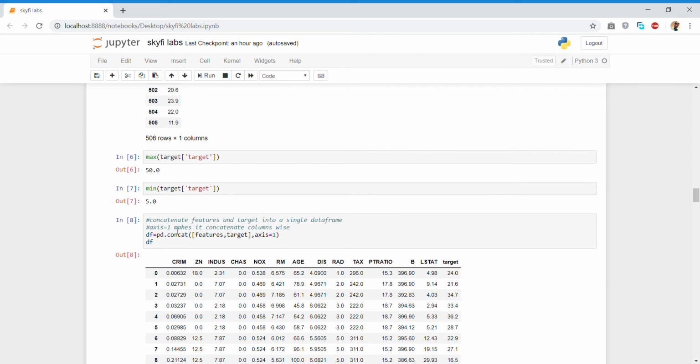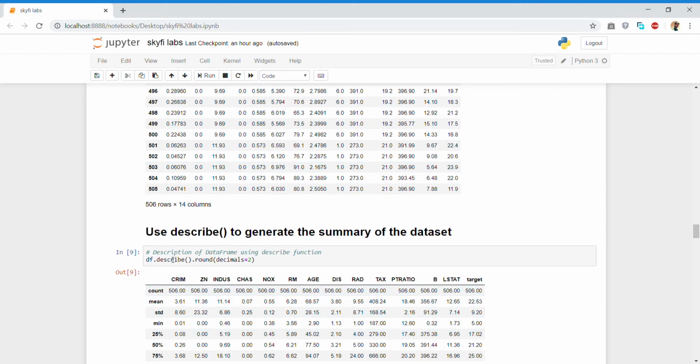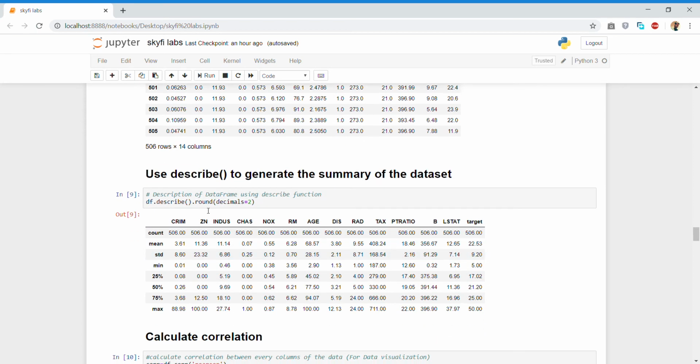Now concatenate features and target into a single data frame by using the pd.concat function. Here target values are concatenated with the features values. Now descriptions of the data frame by using the describe function, and also rounding the decimal values up to 2.